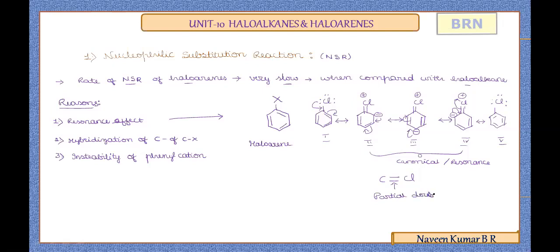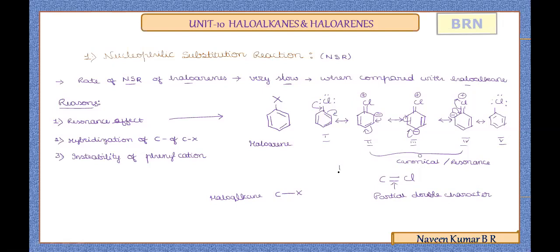Now you know from the bond parameters that a single bond is weaker when compared to a double bond. If you take the haloalkanes, the C-X bond is a single bond, and in the case of this, there is a partial double bond character.